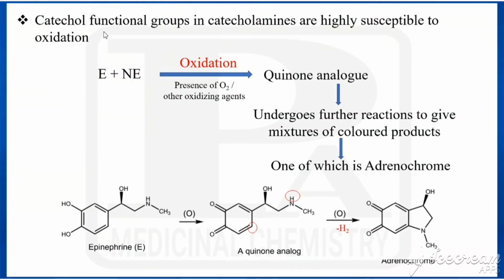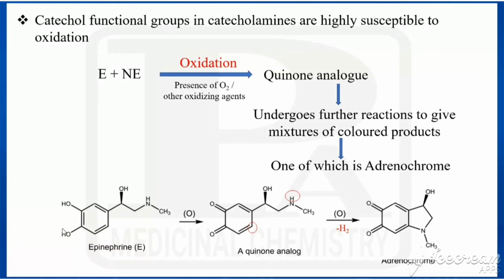The catecholamines have catechol functional groups and they are highly susceptible to oxidation. That is, epinephrine and norepinephrine undergo oxidation in the presence of oxygen or other oxidizing agents. First, a quinone analog would be formed. Then that undergoes further reactions to give mixtures of colored products, and one of those is called adrenochrome.